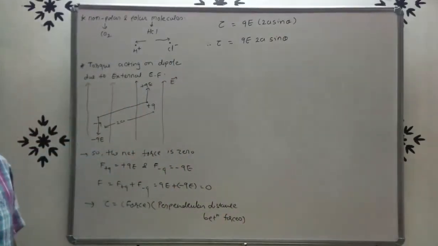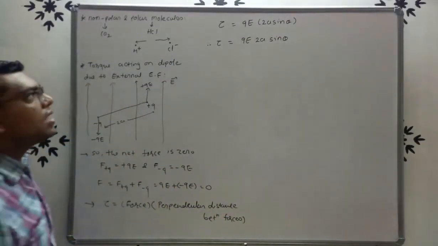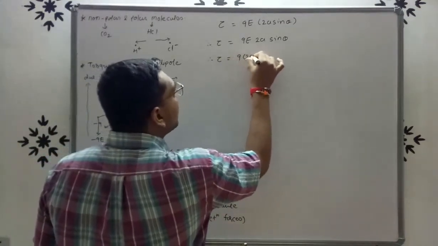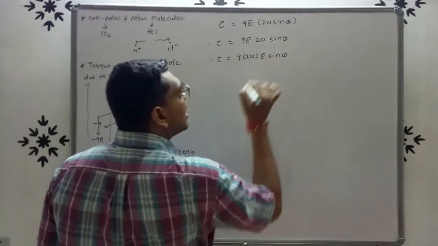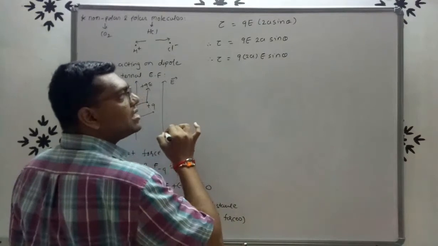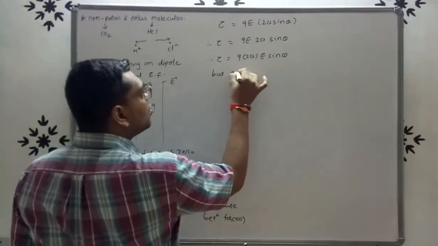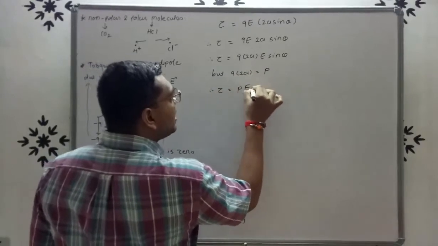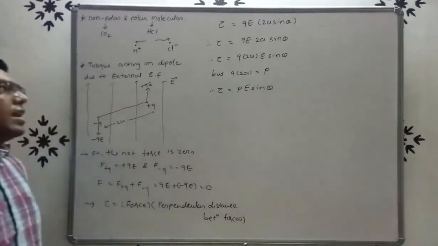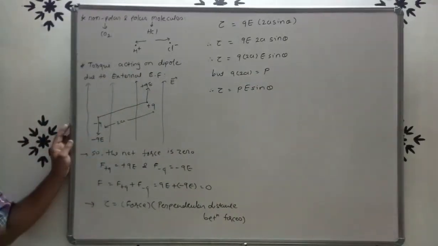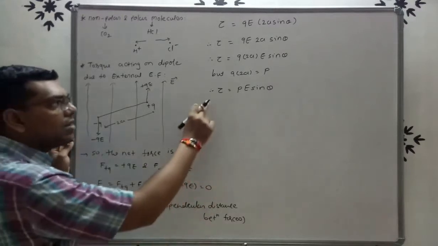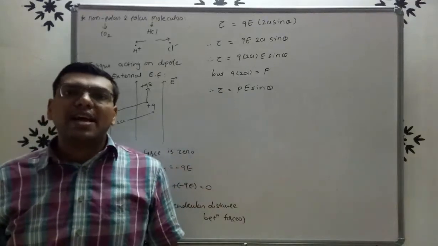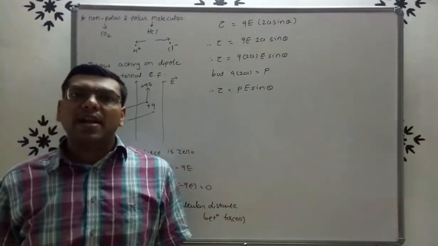But we know, friends, that q into 2a is p. So we arrange it like this: torque tau is equal to q into 2a into E sin theta. Here q into 2a is equal to p. So torque tau is equal to pE sin theta, right? Here p is the electric dipole moment, and E is the electric field.